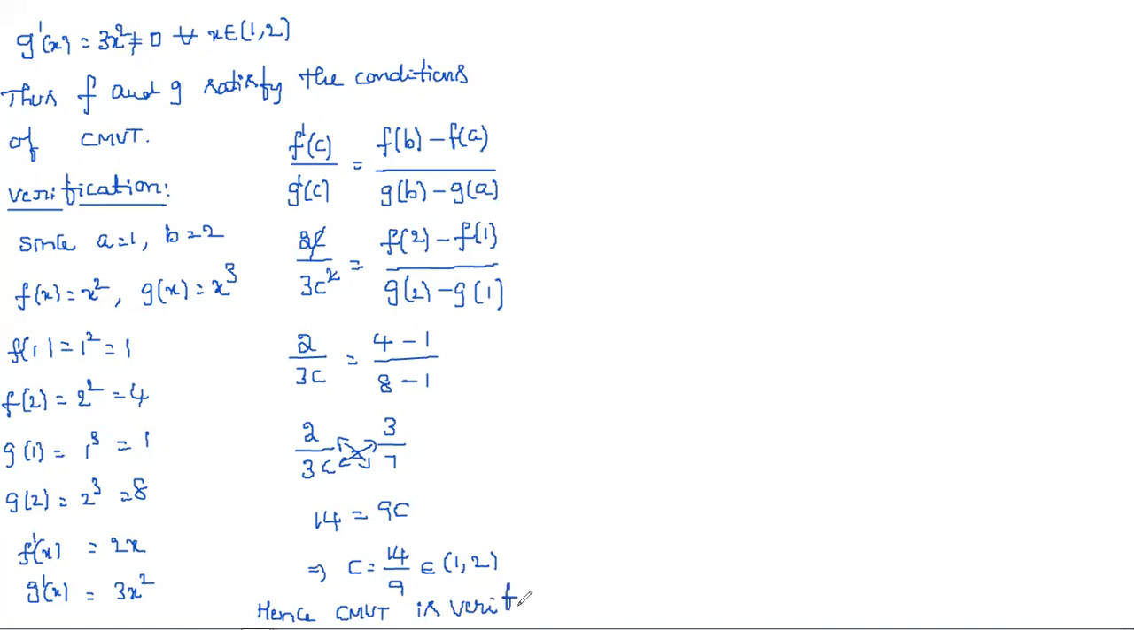Same as how we verified Rolle's and Lagrange's theorems. As per this statement, first we need to check whether the three conditions are satisfied or not. If they are satisfied, then we go for verification. For verification, we use the condition f dash of c by g dash of c is equal to (f of b minus f of a) by (g of b minus g of a). By taking that, you need to find the value of c. And if the value we got lies in the interval 1 comma 2, or whatever interval they give, then we say that it is verified.